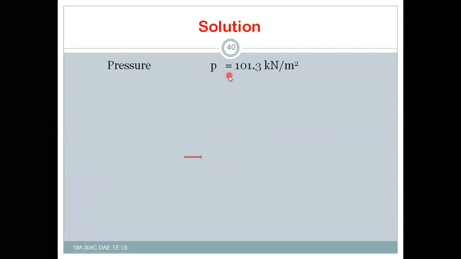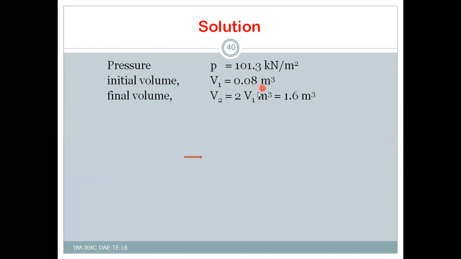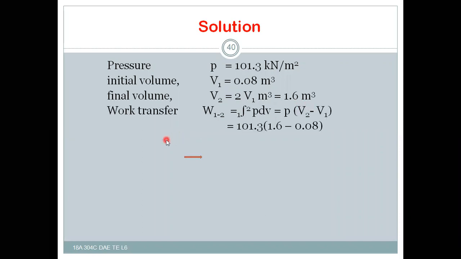Pressure P is equal to 101.3 kilonewton per meter square, and the initial volume V1 is equal to 0.08 meter cube. The final volume is double this initial volume, V2 is equal to 2 V1, that is 1.6 meter cube. And work transfer during this process is the integral from 1 to 2 of P dV; for constant pressure it is P into V2 minus V1. After substituting pressure, final volume and initial volume, you will get work W12 is equal to 81 kilojoules as the answer.